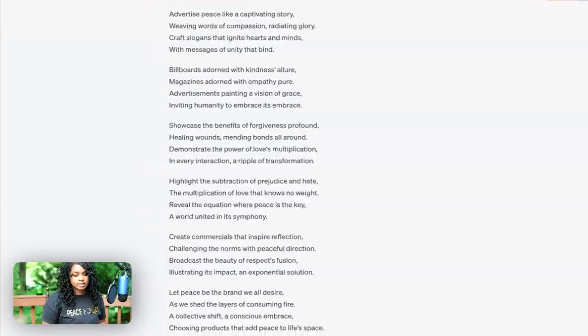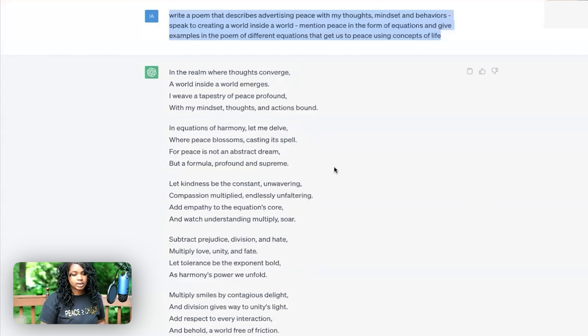What I did here is I went to ChatGPT this morning and I said, ChatGPT, write a poem that describes advertising peace with my thoughts, mindset, and behaviors. Speak to creating a world inside a world. Mention peace in the form of equations and give examples in the form of different equations that get us to peace using concepts of life.